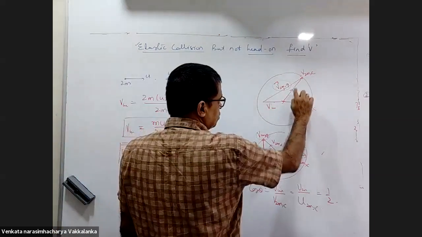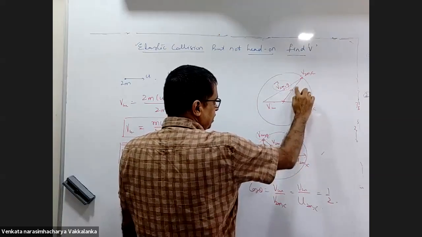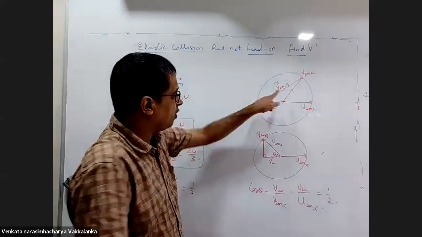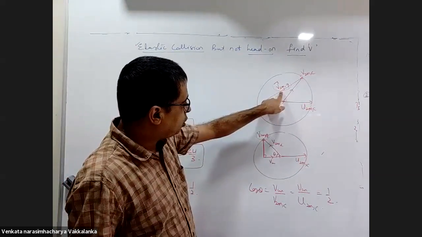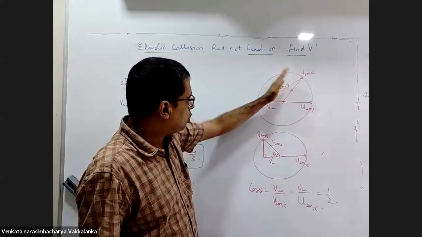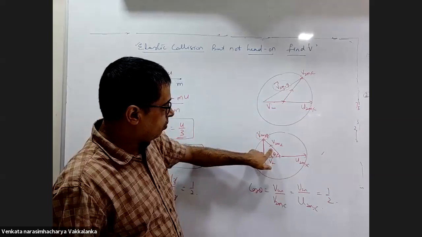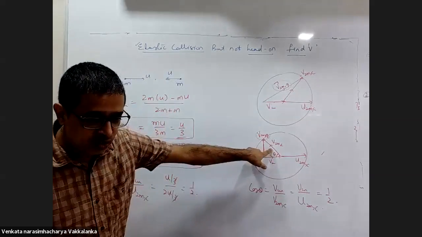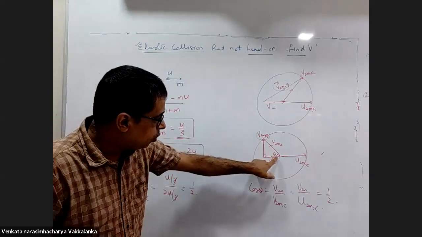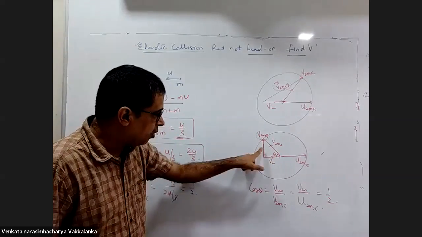Elastic collision, hence this length is equal to this length. In the question, he told you that this line is perpendicular to the initial direction. So turn this way, it comes this way. Now this is VCM, this is velocity of 2m with respect to center of mass, and you know cos theta is adjacent side by hypotenuse. You get the value of theta.